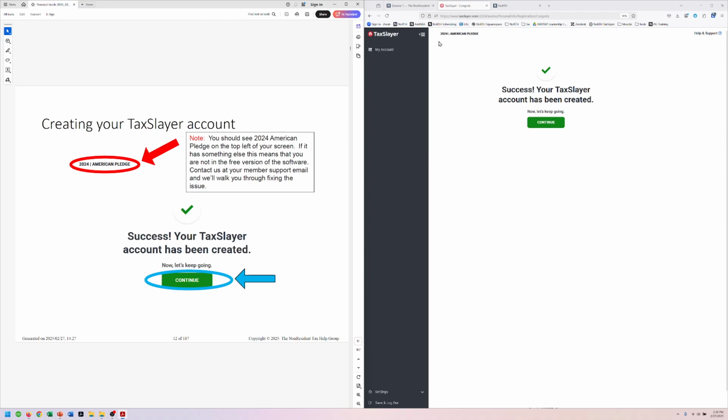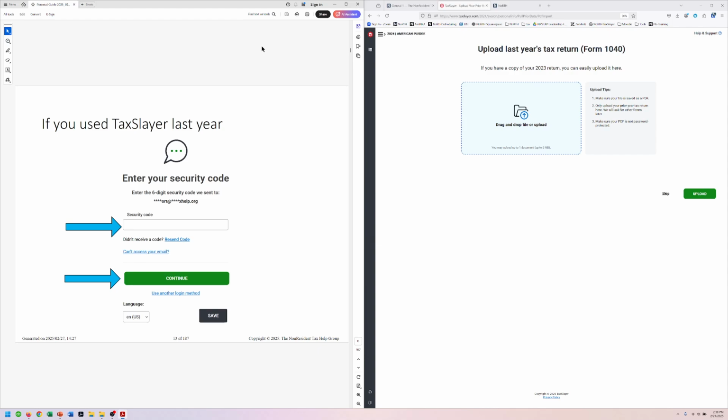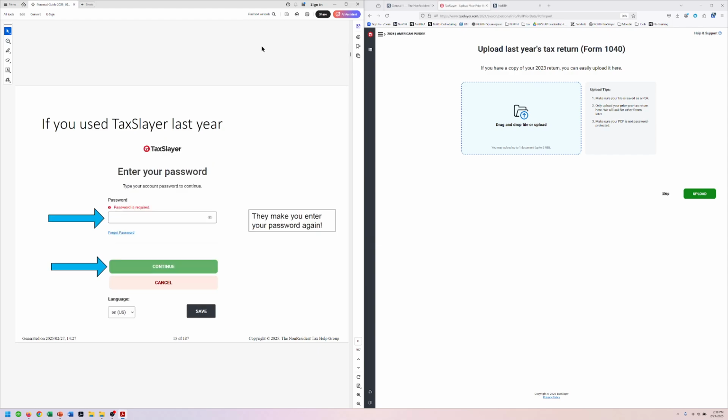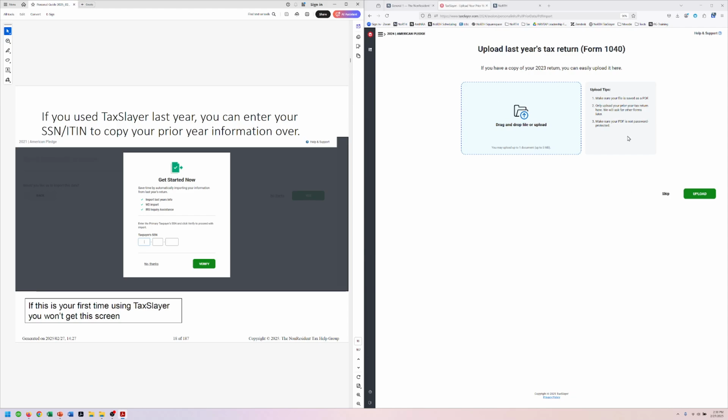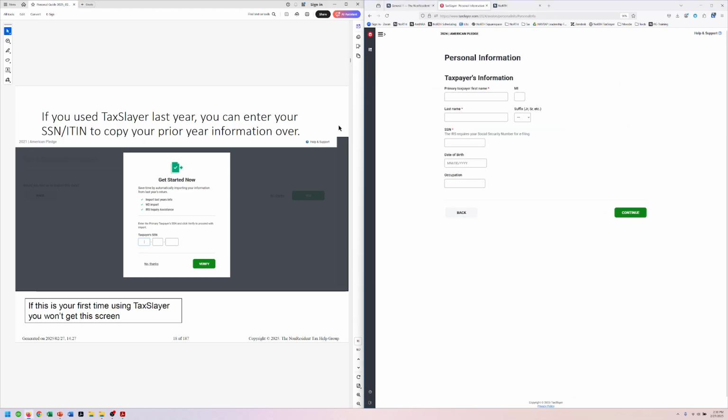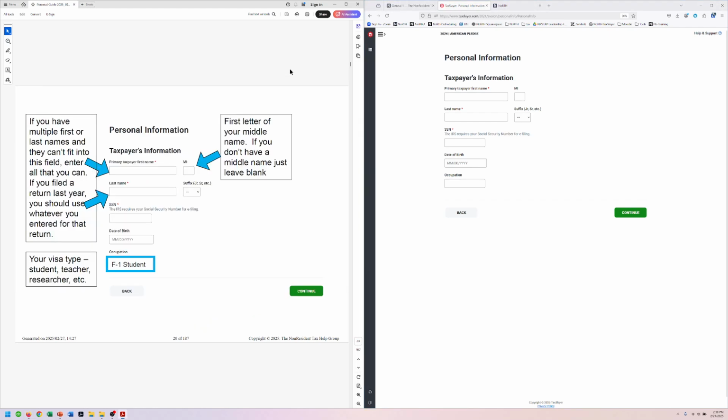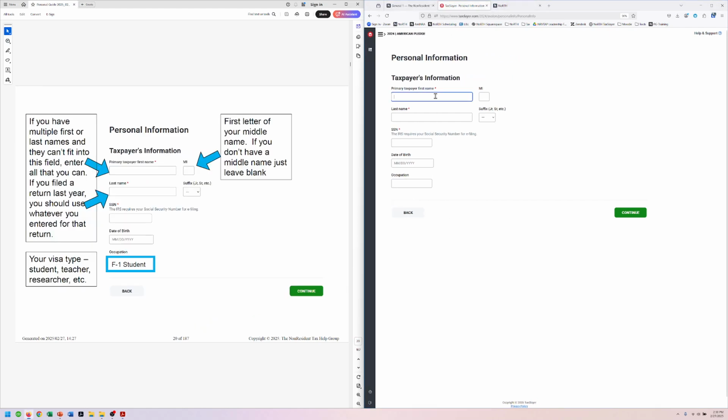That is very important. That means you're on the free version, which you really want to be on. If it says 2024 Simply Free, it is not the free version. It is the wrong version. If that happens, send us an email. We can help connect you so that you're going to get onto the free version here. All right, let's keep going. This is stuff from last year. Get started, keep going. All right. They changed the format a little bit here, but we're going to skip that. We're going to go straight into, oh, there it was, straight into entering the information.